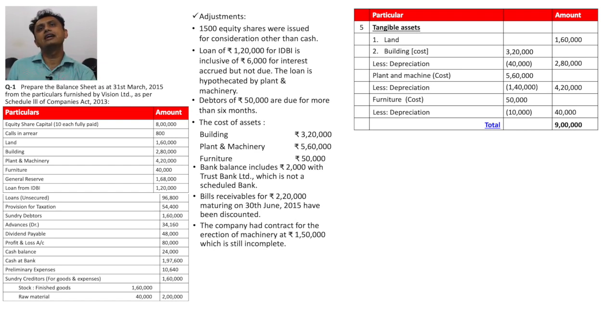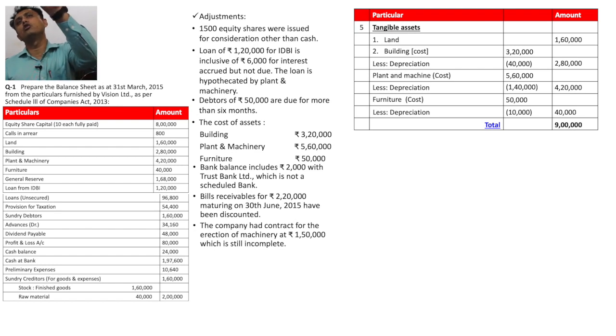Another adjustment is: bank balance includes 2,000 with Trust Bank Limited, which is not a scheduled bank. Now they give us a bank balance in the trial balance, and it is 1,97,600. In 1,97,600, 2,000 is related to a non-scheduled bank.